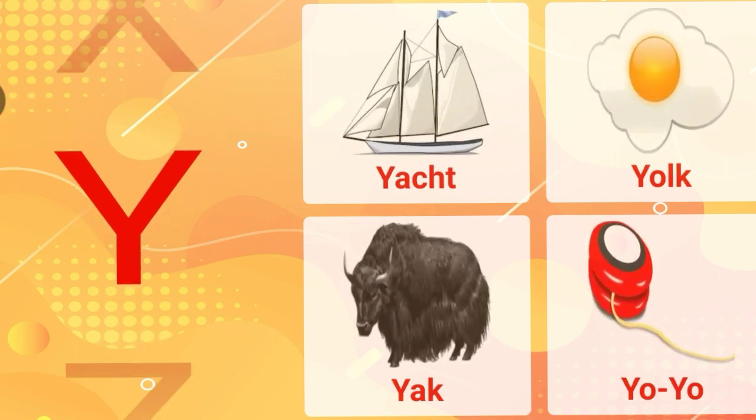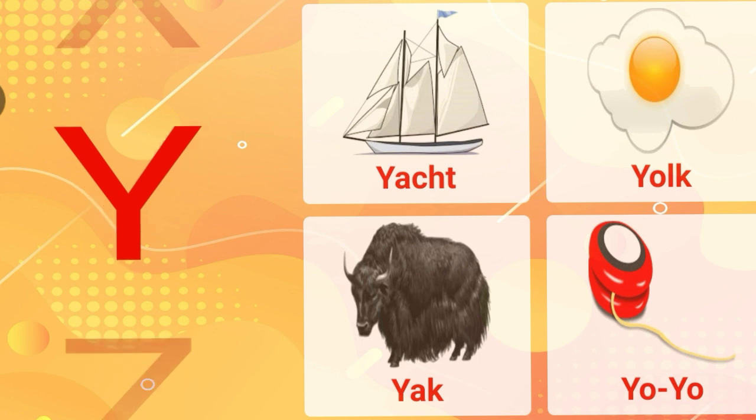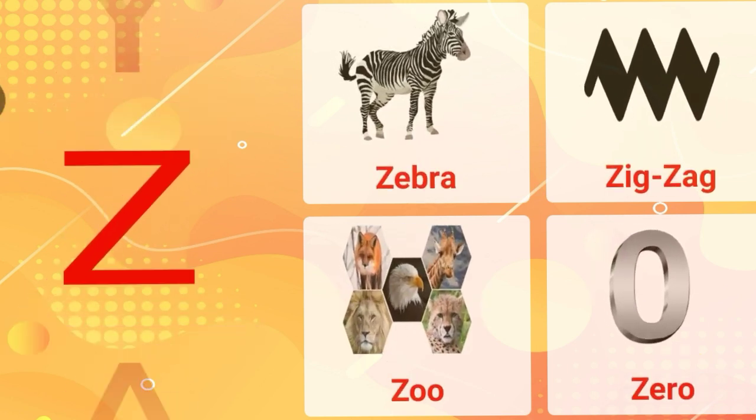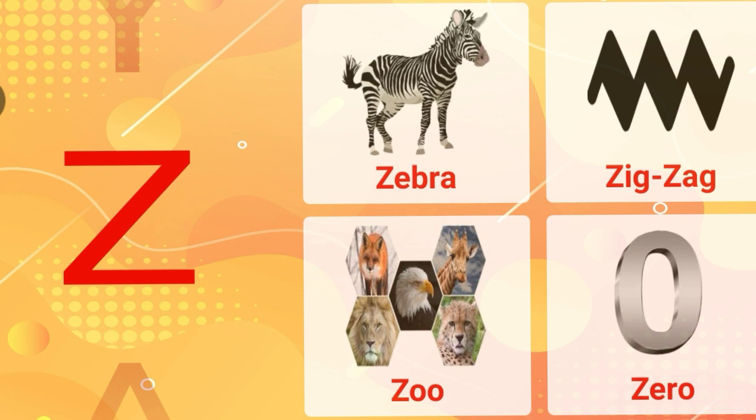Y. Y for yacht. Y for yak. Y for yo-yo. Z. Z for zebra. Z for zigzag. Z for zoo. Z for zero.